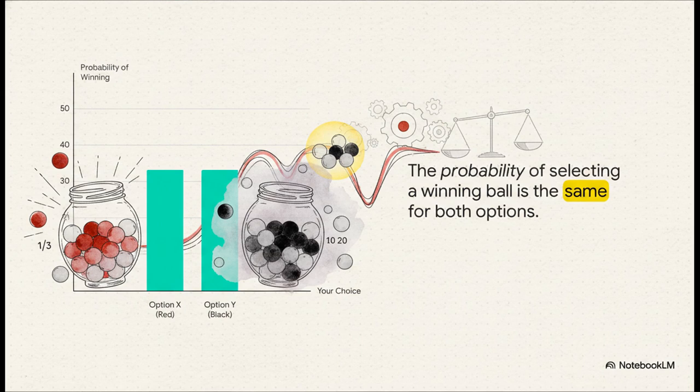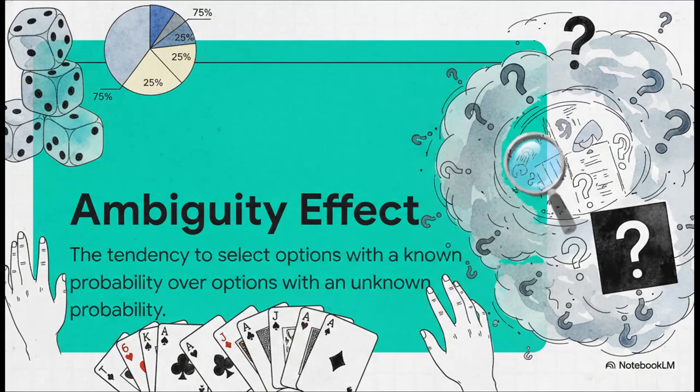Your chance of drawing a red ball is easy, right? 10 out of 30. That's a 1 in 3 shot. Now for the black balls. Even though you don't know the exact number, the average you should expect is 10, which means your probability of drawing a black ball is, you guessed it, also 10 out of 30. Rationally, the bets are the same. And that feeling, that powerful, illogical pull toward the known option, that is the ambiguity effect.